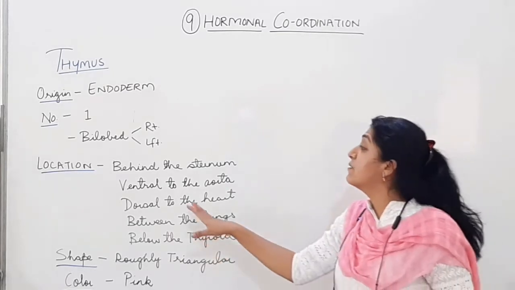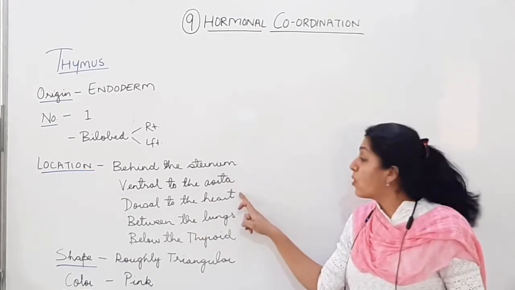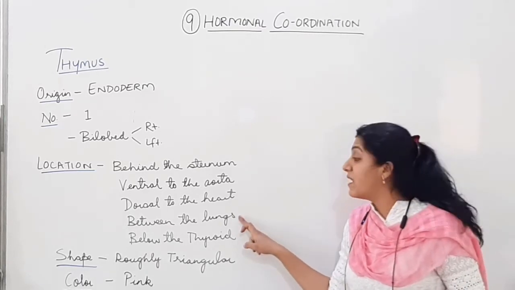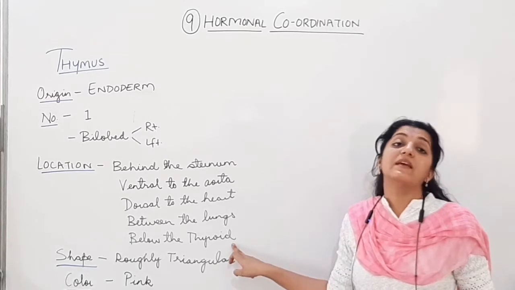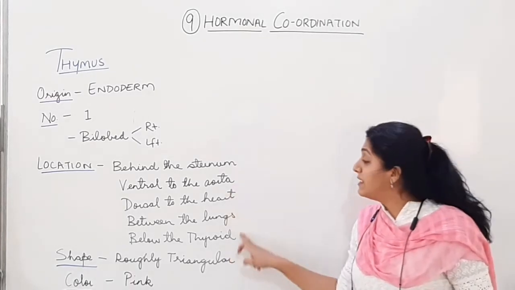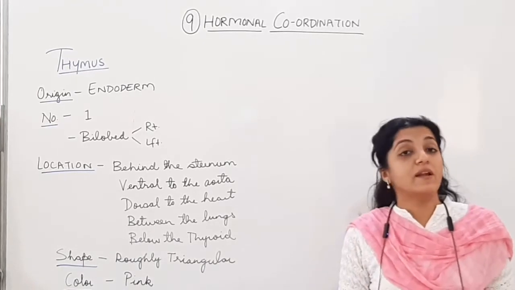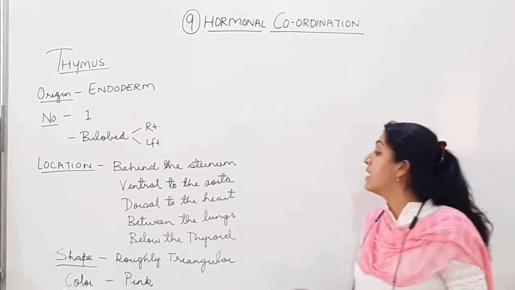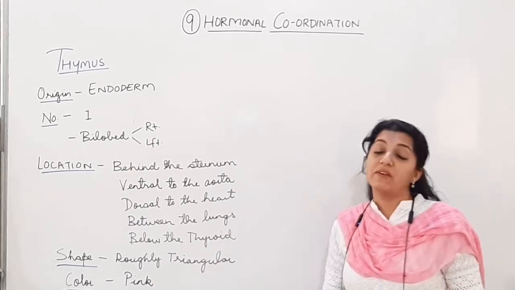This is going to be the location: behind the sternum, ventral to the aorta, dorsal to the heart, between the lungs, below the thyroid gland, in the midline of the body, in the mediastinum. All these are going to be the terms used for the location of the thymus gland. Alright? And the shape will be roughly triangular.